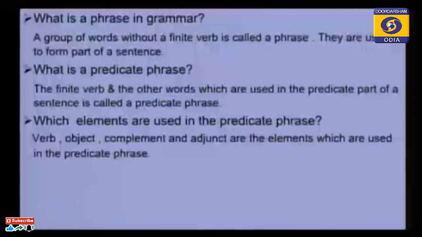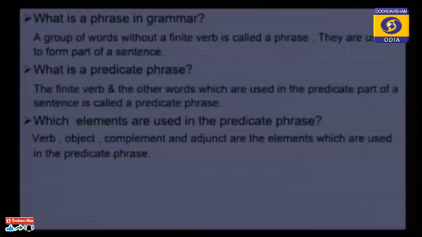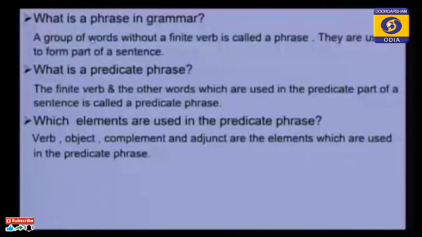Let us see what is a phrase in grammar. A group of words without a finite verb is called a phrase. But here you remember one thing: this definition is appropriate for the subject part, not for the predicate part. Why? Because in the predicate part you can find the finite verb. So I think perhaps you know what is a finite verb and what is a non-finite verb.